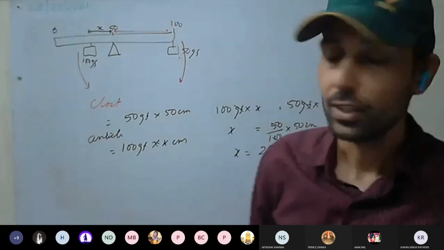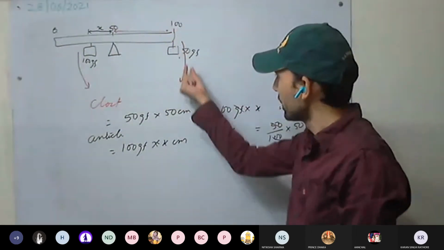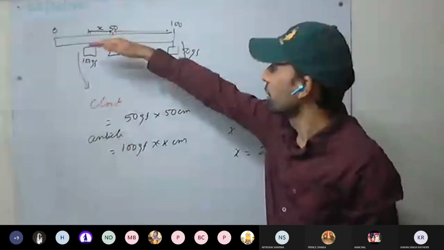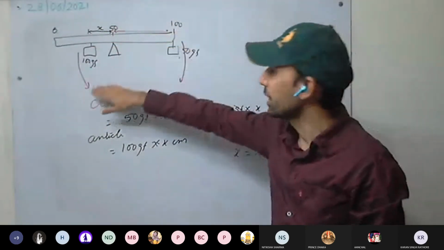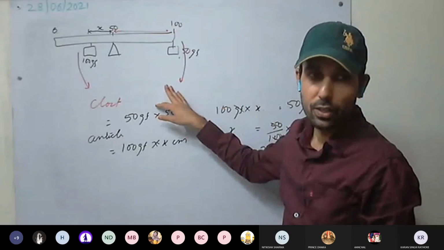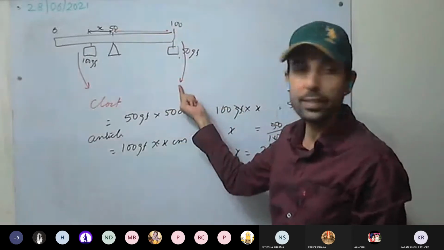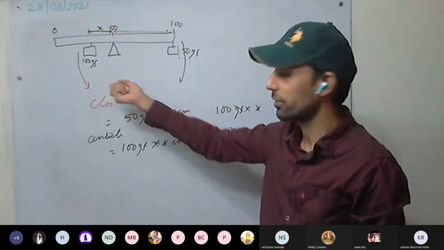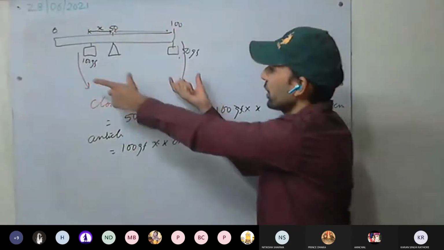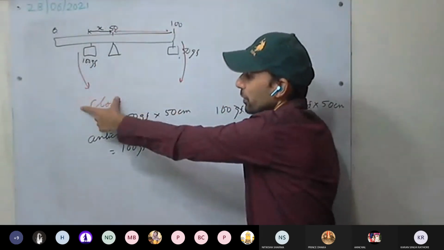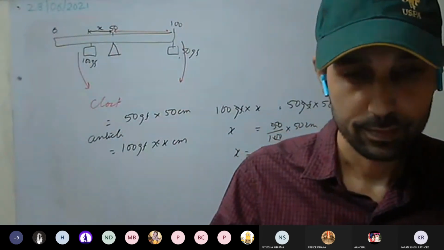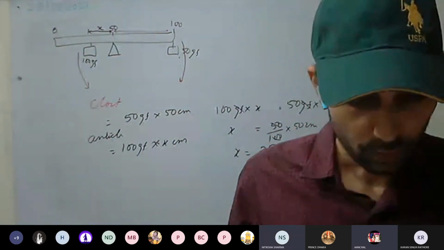Is this question clear? So we calculate the clockwise moment of force and the anti-clockwise moment of force. To make it horizontal again, they must be equal. Or we can say their sum must be 0, where one will be negative and one positive. Or just equate them: clockwise moment must be equal to anti-clockwise moment. Is this question clear? Yes, sir.